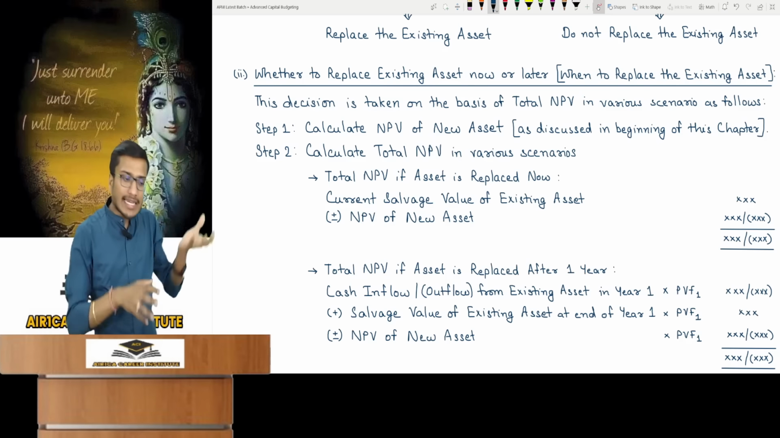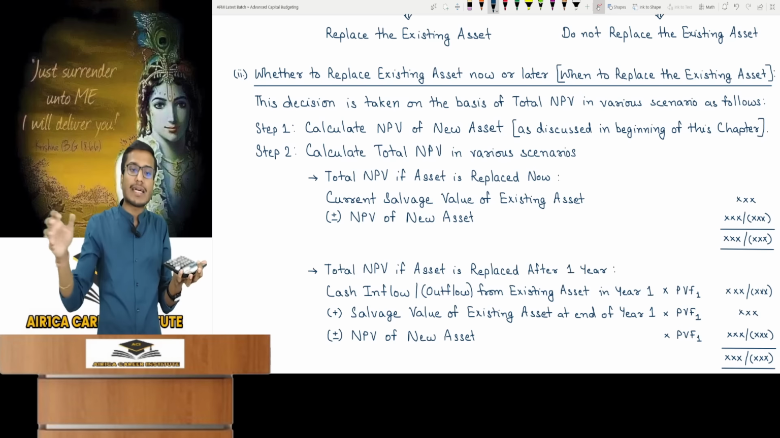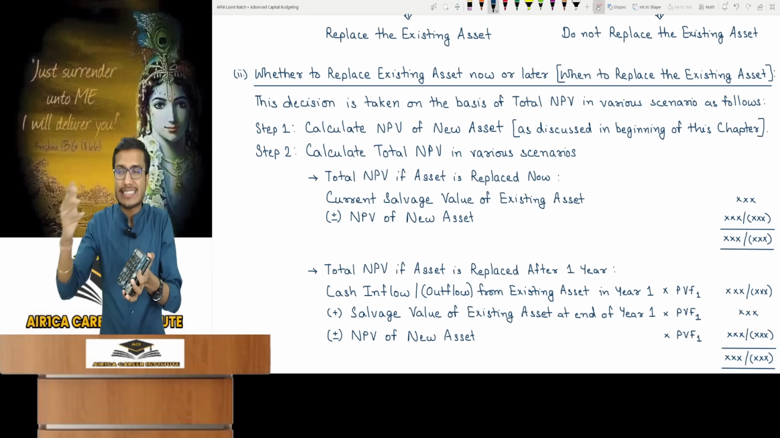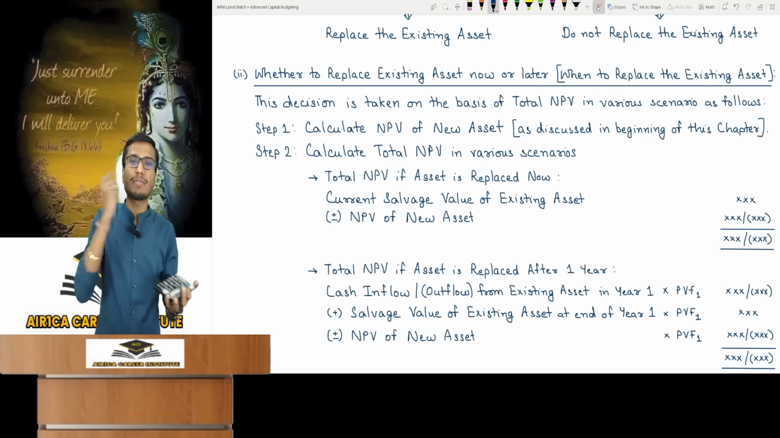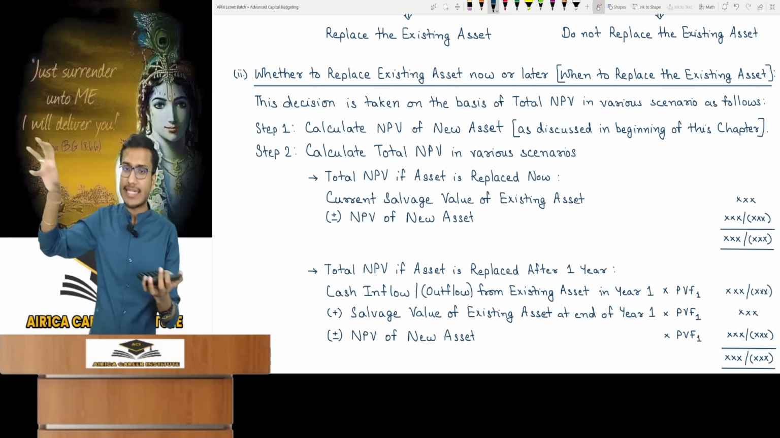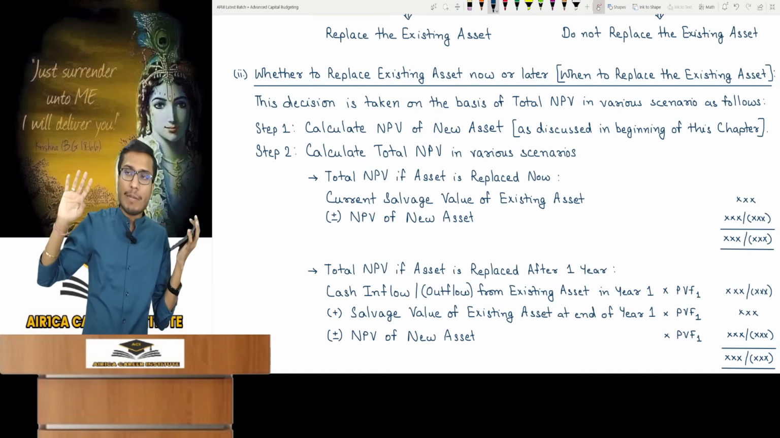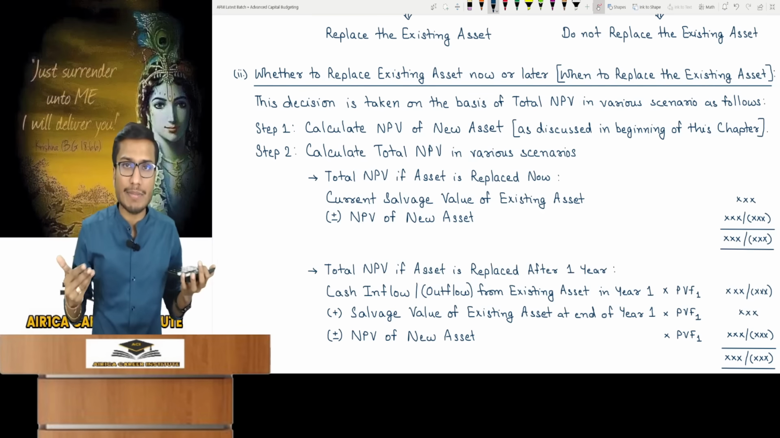The previous topic discussed an existing asset that I have today. I was talking about replacing this one. Should I replace it today, after 1 year, 2 years or 3 years? When should I replace this? Then the new asset will run for 8 years as in our example, so that 8-year asset will come. Then we'll later see when to replace that. We were not discussing a repeated replacement cycle there.